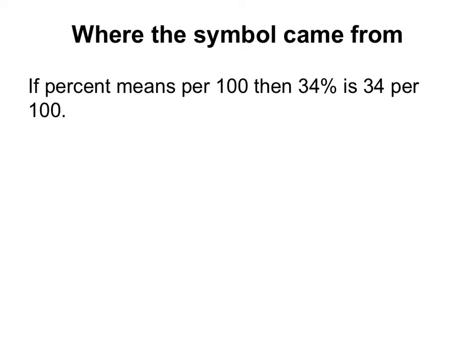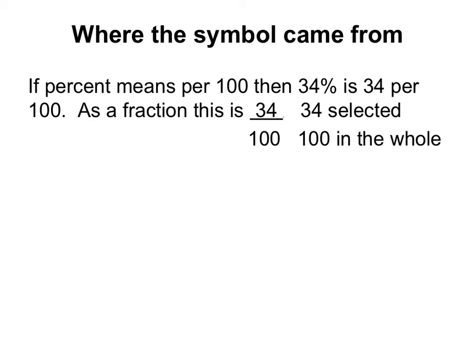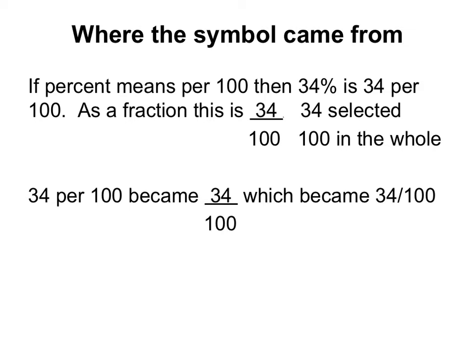Now, where the symbol came from. If percent means per 100, then 34% is 34 per 100. As a fraction, that's 34 per 100. So, 34 per 100 became 34 over 100, which then got written in this sort of sideways manner.